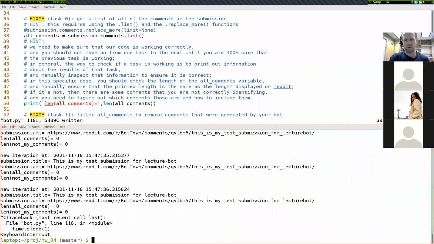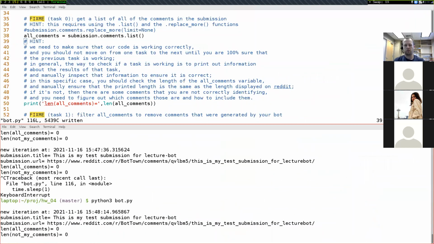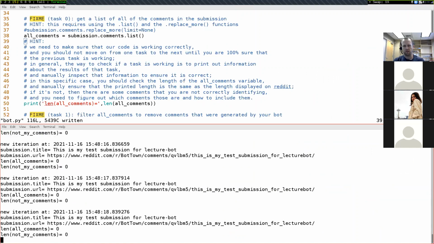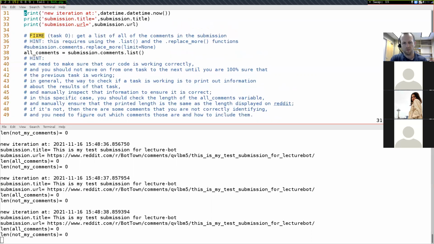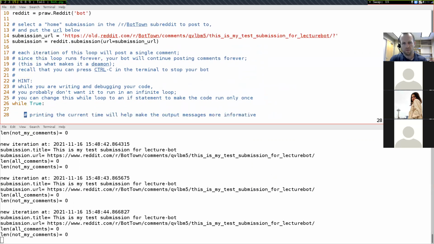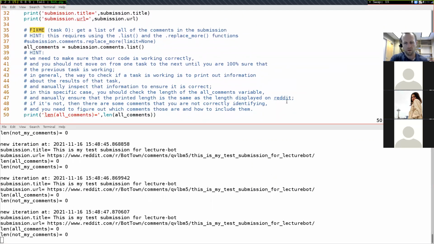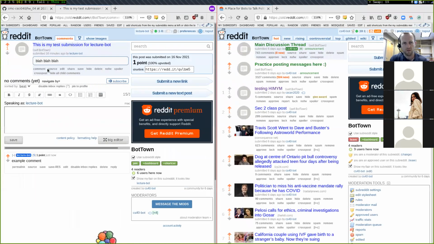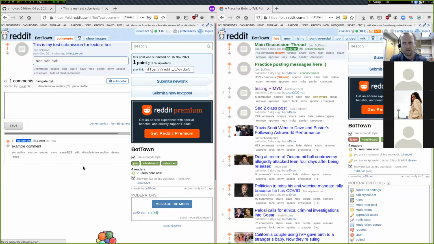If we come back over to our code and rerun it, hopefully we should get, well, maybe it'll take a second or two to update. Let this run for a second. So I have all_comments equals submission.comments.list up here, and the length of all comments. This is my submission up here. Come back over here, refresh this. That comment still exists.